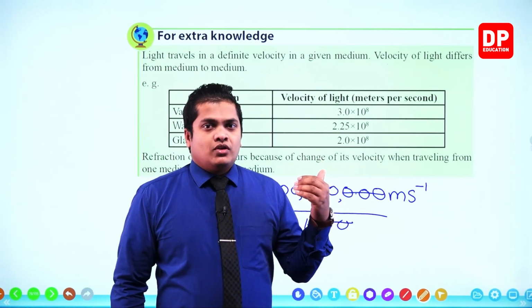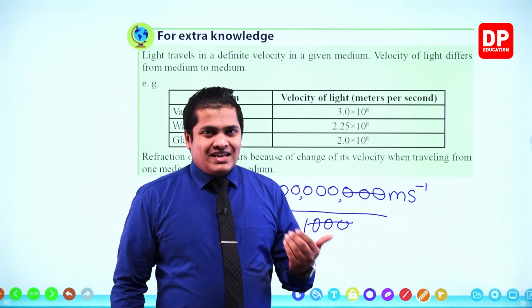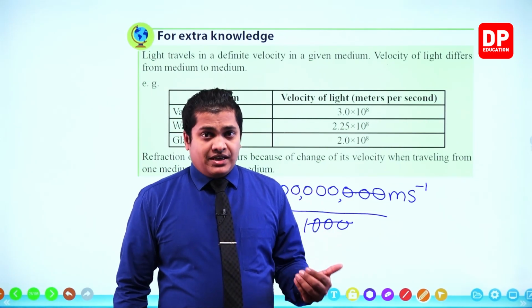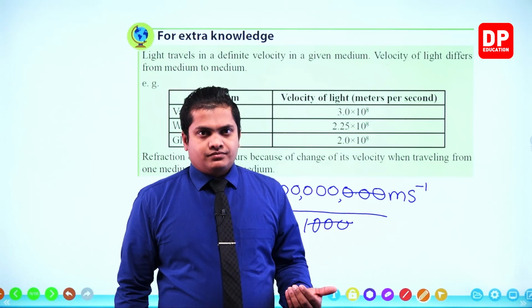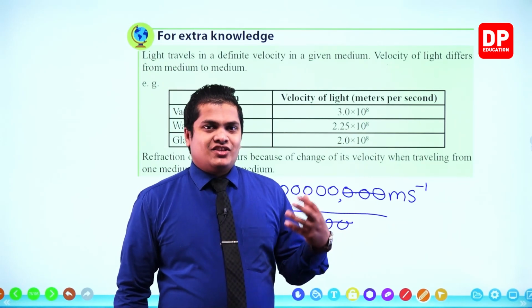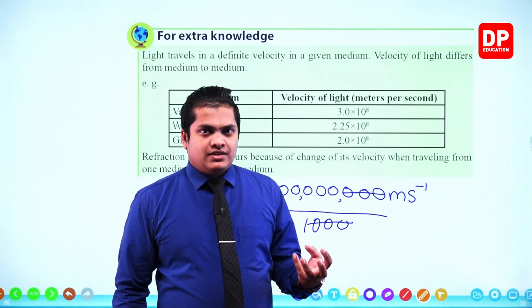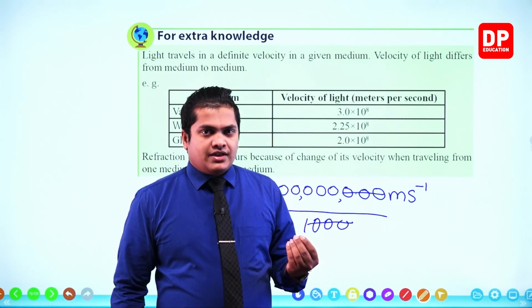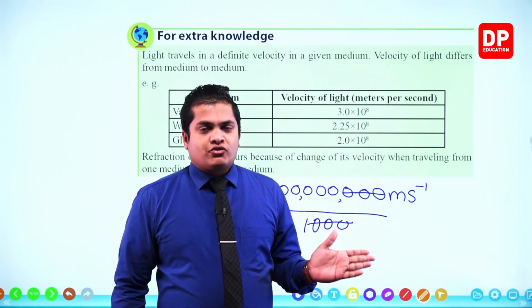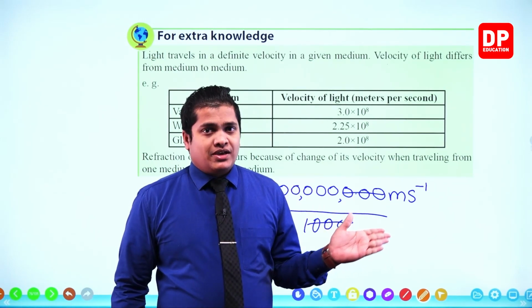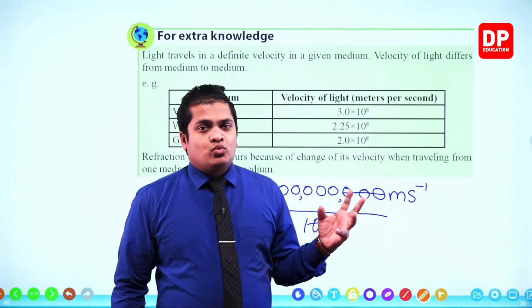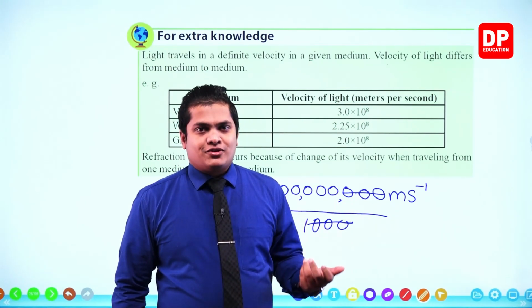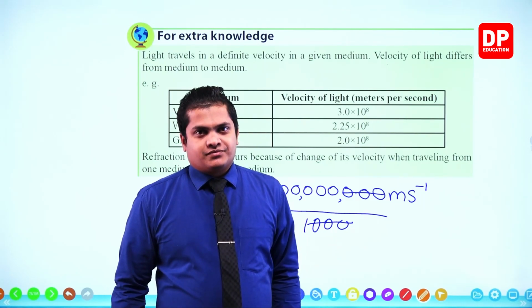It's going to change the speed and travel. So the change in the speed of light in transparent media is what is actually meant by refraction.